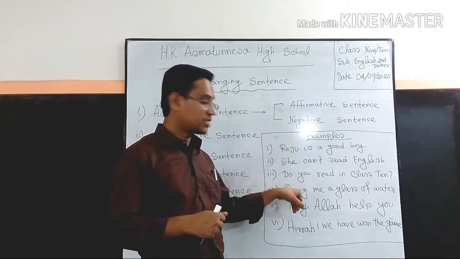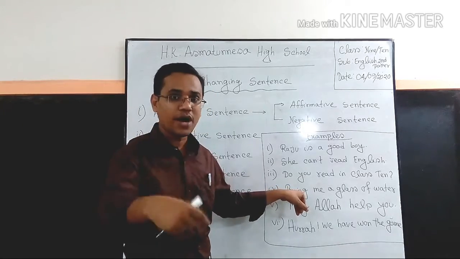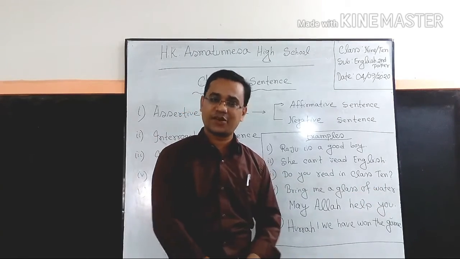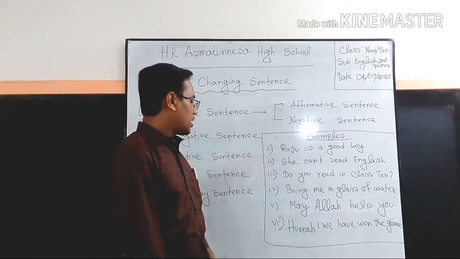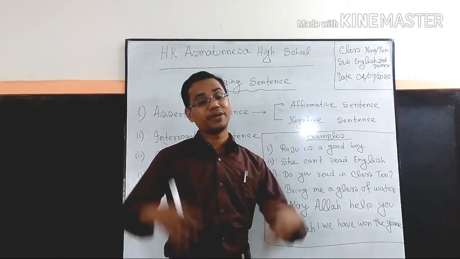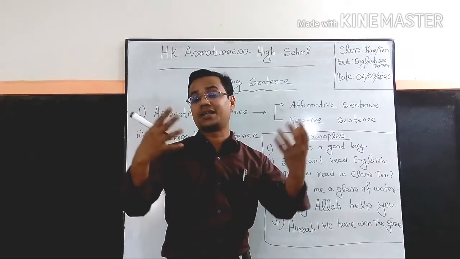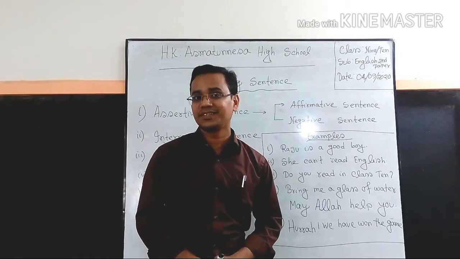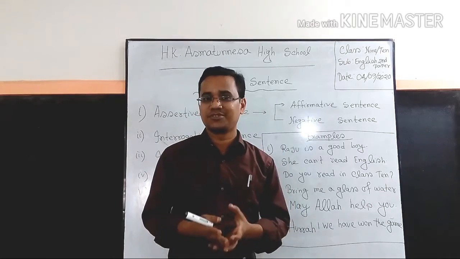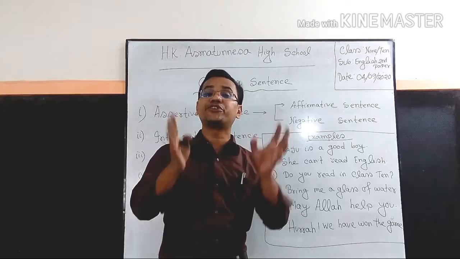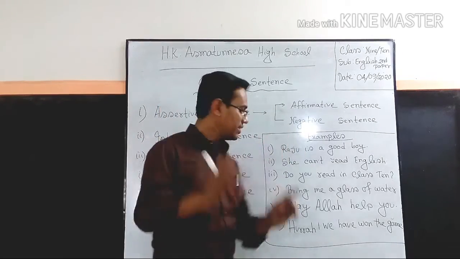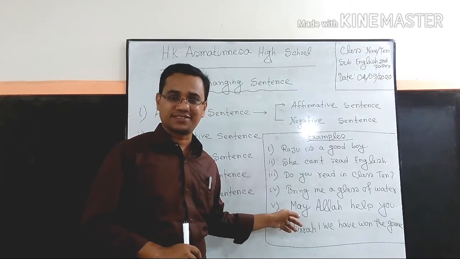So this sentence expresses some kind of order. Example number 5. May Allah help you. I always pray to God so that Allah might help you. That means this is one kind of wish or prayer for you. So when a sentence expresses any kind of wish or prayer, we can call it an optative sentence.